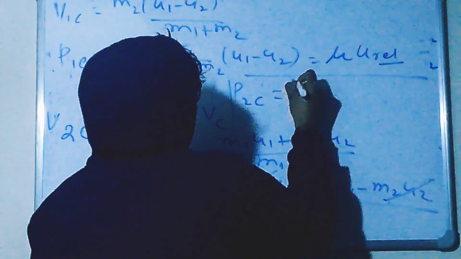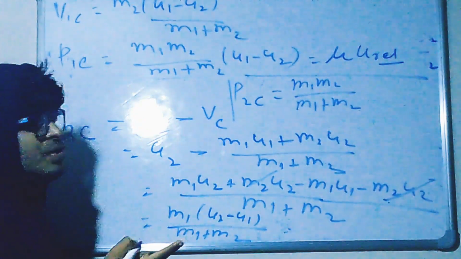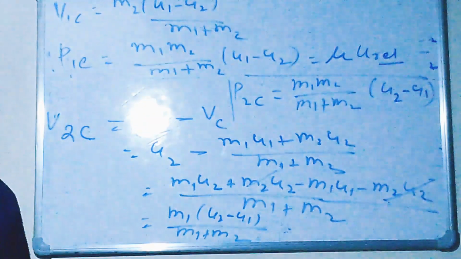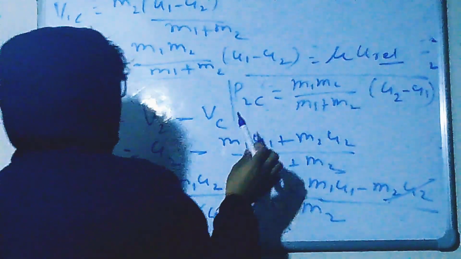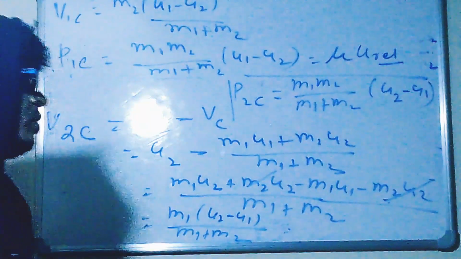So what is coming? m1 m2 divided by m1 plus m2, and this is u2 minus u1. So P2C is mu times u2 minus u1, which is again the relative speed. I am not writing further.